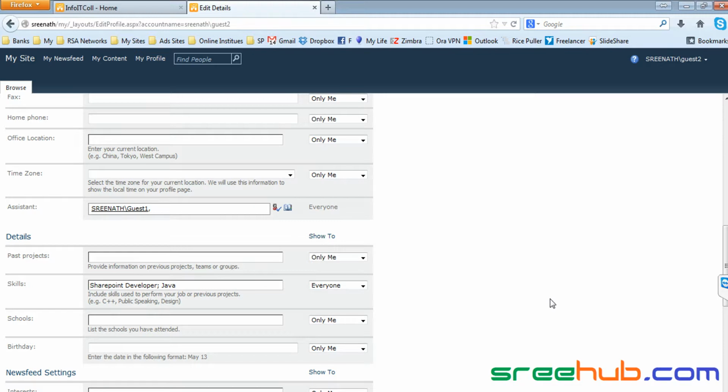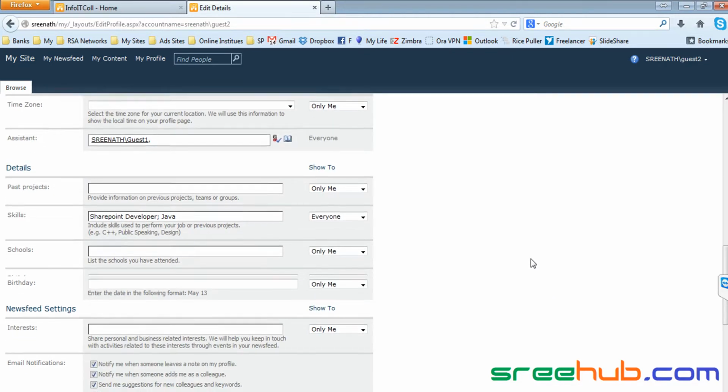Believe me guys, some companies are using SharePoint for my profiles very rigorously. They completely depend on these profile pages; each and every one should update their own details in SharePoint, right?